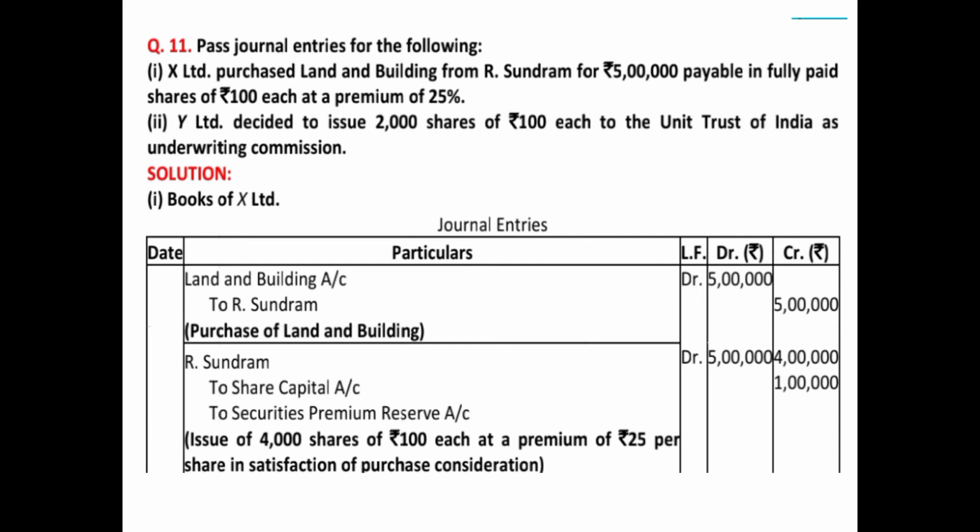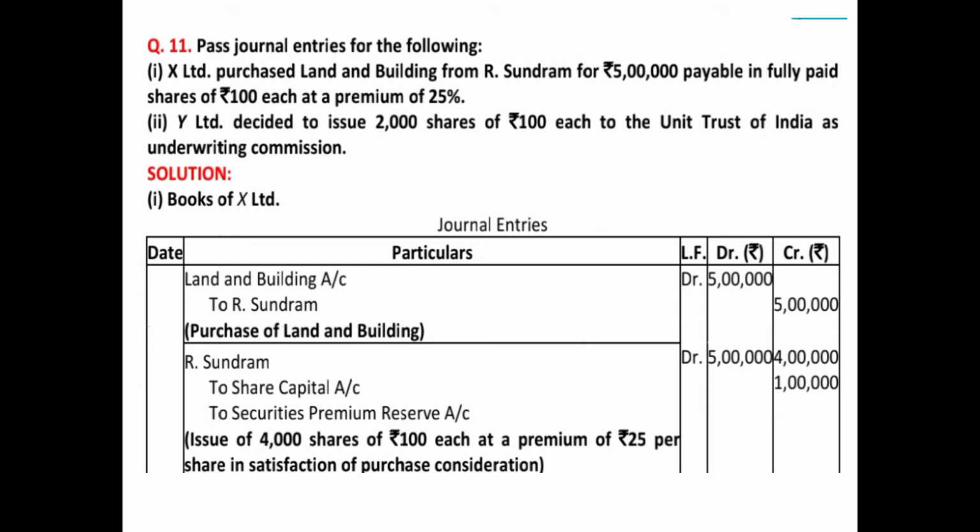Now this question is based on issue of shares for consideration other than cash. You have to pass the journal entries for the following. Number 1, X Limited purchased land and building from R Sundaram for rupees 5 lakh, payable in fully paid shares of 100 each at a premium of 25%. So that means X Limited is purchasing the land and building from R Sundaram amounting to rupees 5 lakh, which is payable in fully paid up shares of 100 each at a premium of 25.